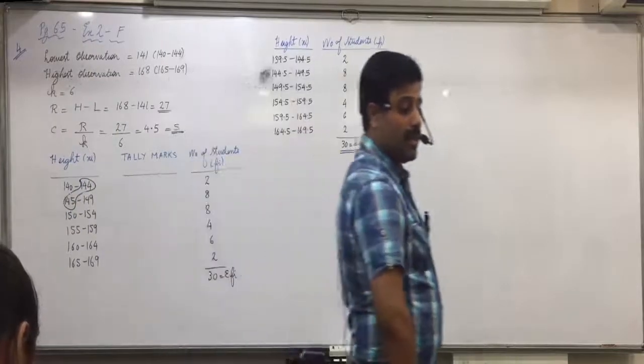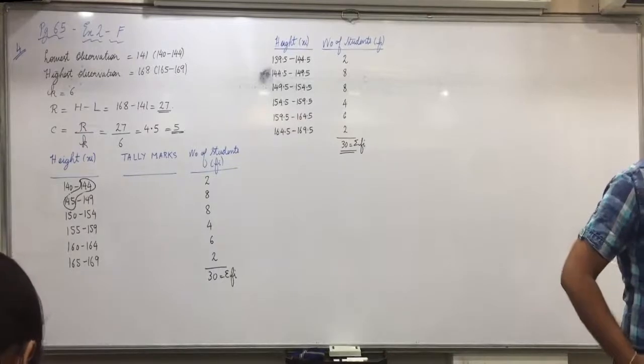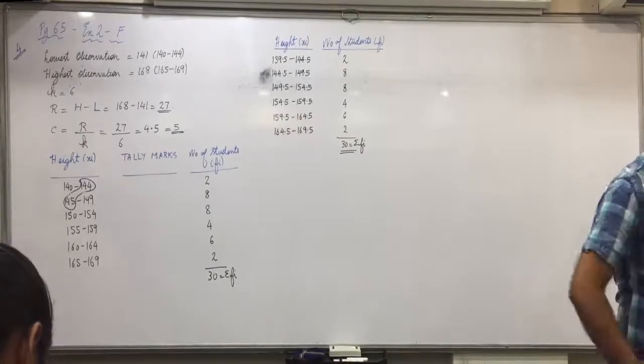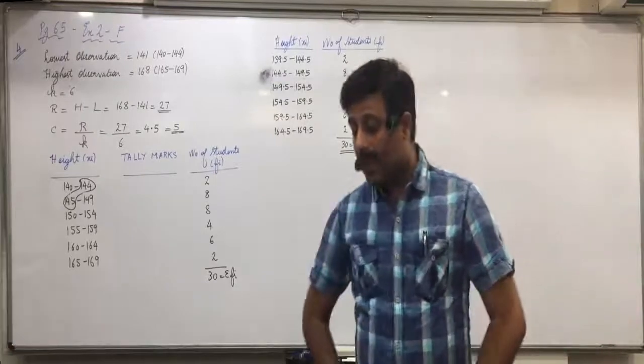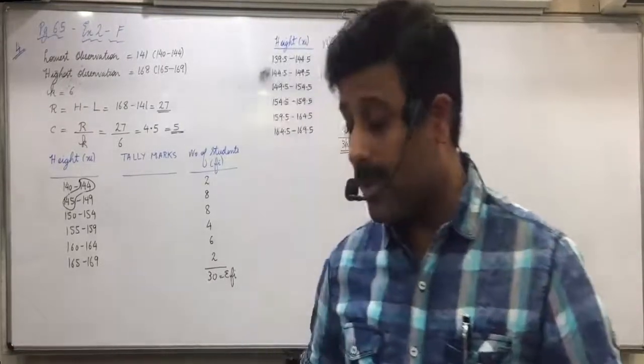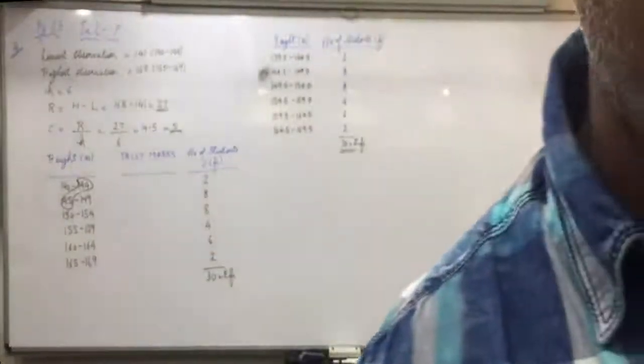Make less than and more than. Yes, make it systematically. Scale, pencil, proper columns. This is looking very unsystematic. And give the headings: less than cumulative frequency distribution, more than cumulative frequency distribution.